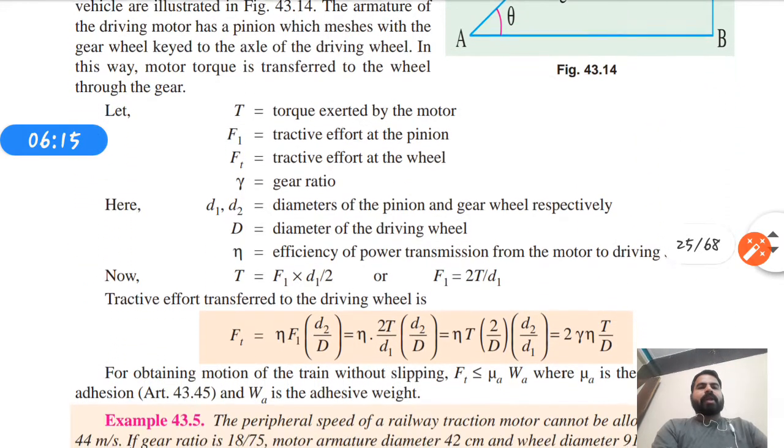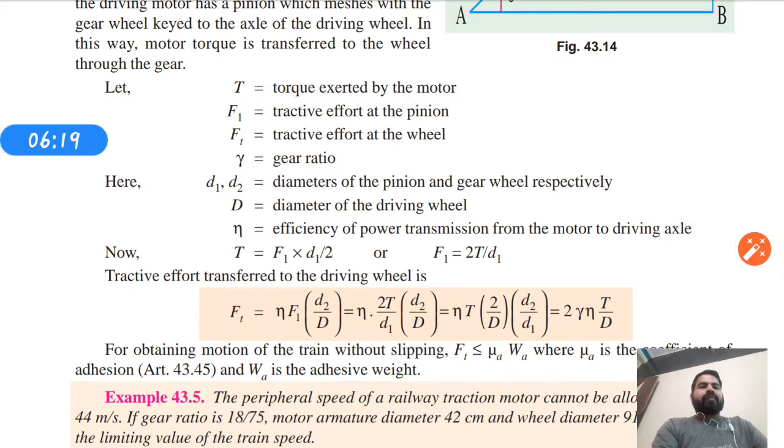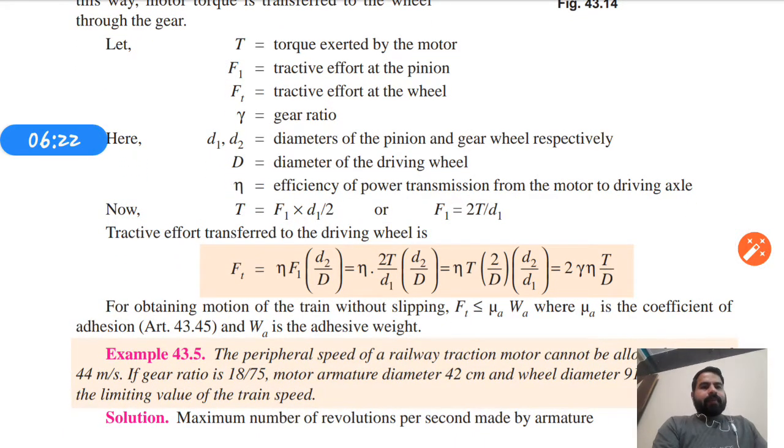If T is the torque exerted by the motor, F1 is the tractive effort at the pinion (a pinion is a small wheel), Ft is the tractive effort at the wheel, gamma is the gear ratio, d1 and d2 are the diameters of the pinion and gear wheel respectively, D is the diameter of the driving wheel, and eta is the efficiency of power transmission from the motor to the driving axle, then T equals F1 into d1 by 2, or F1 equals 2T upon d1.